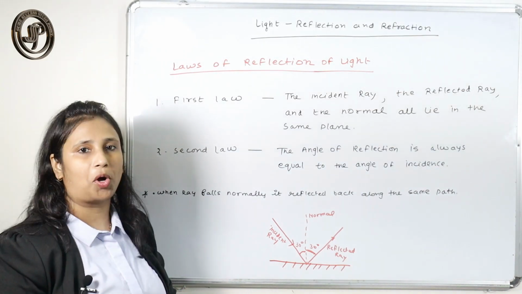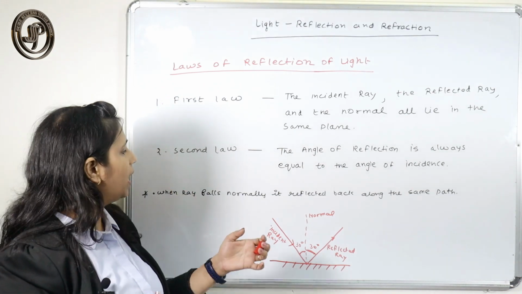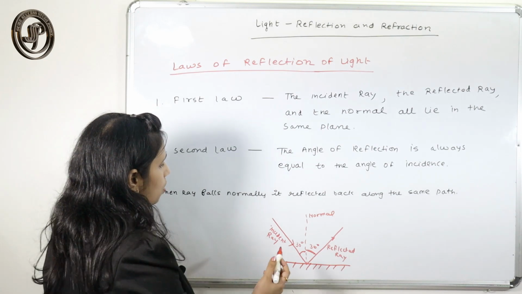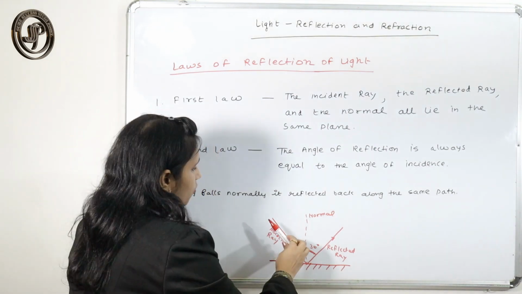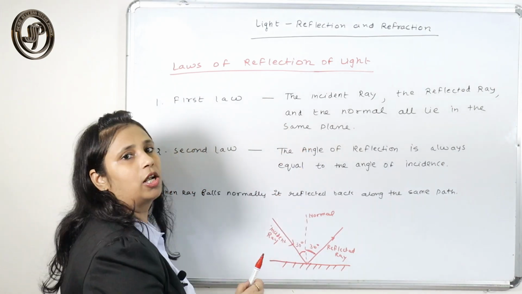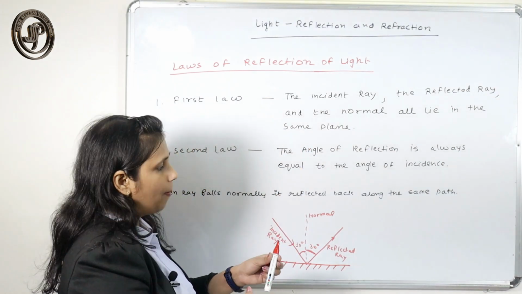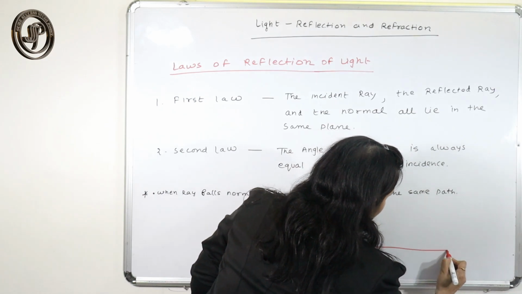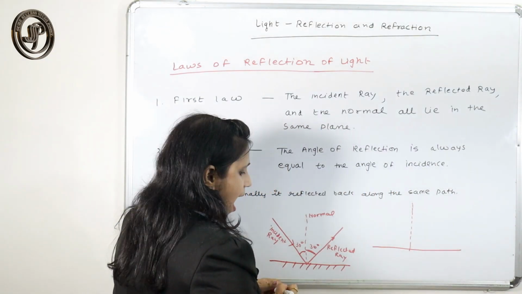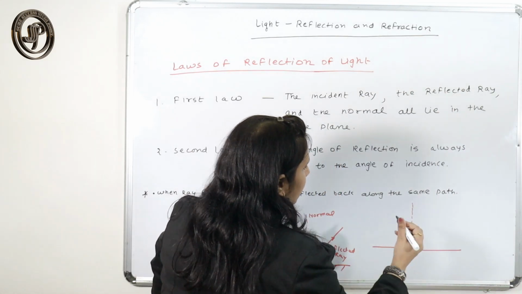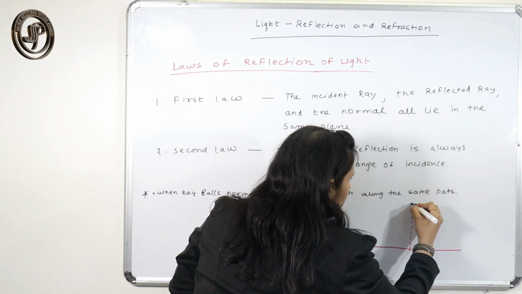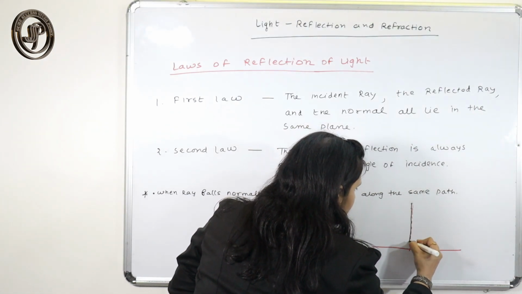This is very important. What happens when the ray falls normally? The incident ray is here. What happens if the ray falls along the normal? This is the normal, and your ray is falling normally along it.